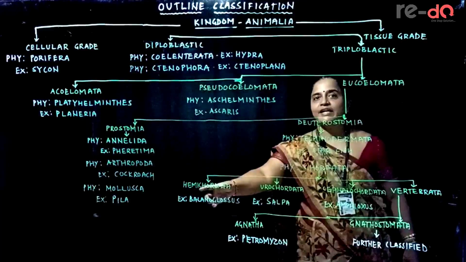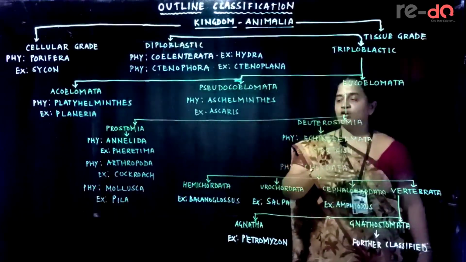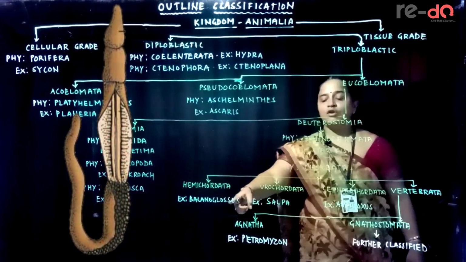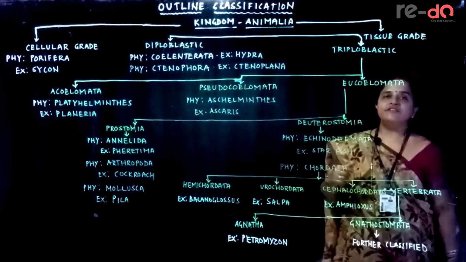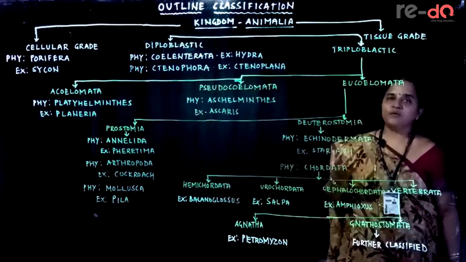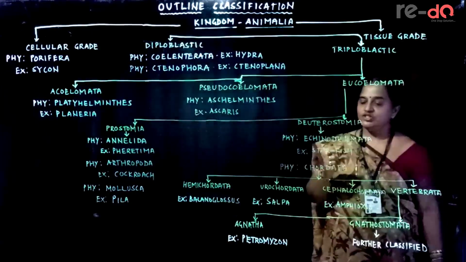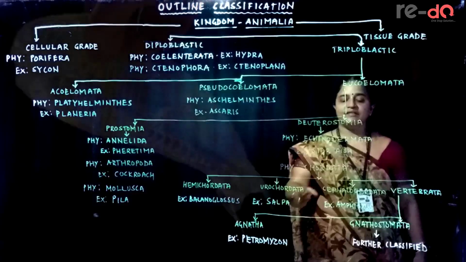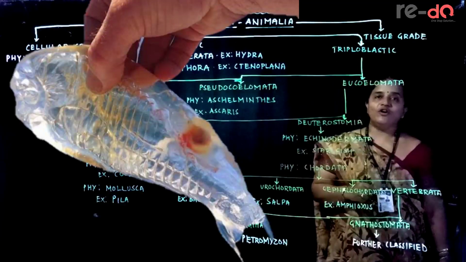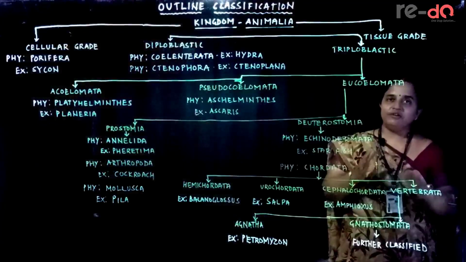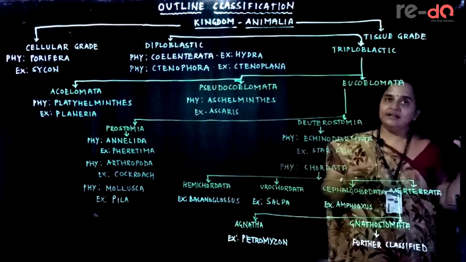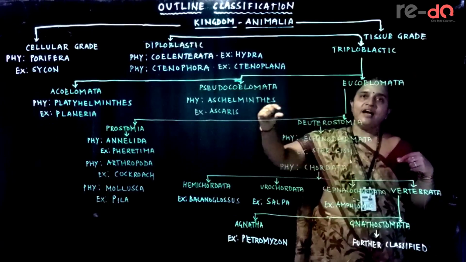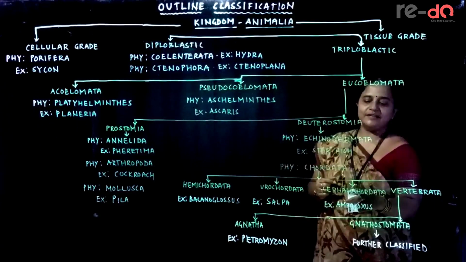Hemichordata or Protochordata represent the connecting link between non-chordates and chordates. Example is Balanoglossus. Urochordates are commonly known as tunicates. Here the animal body is protected by the tunic, a hard shell-like structure. Example is Salpa. Cephalochordates appear like fish with numerous gills laterally. They have a tail and the head portion is like an arrowhead. So we call them lancets.